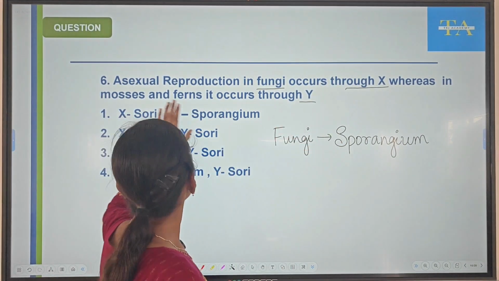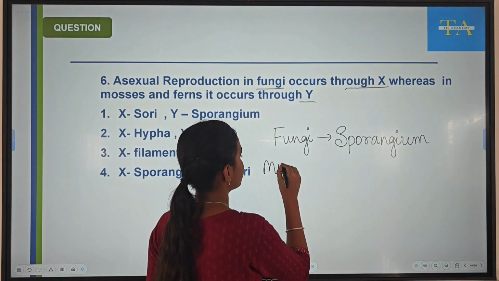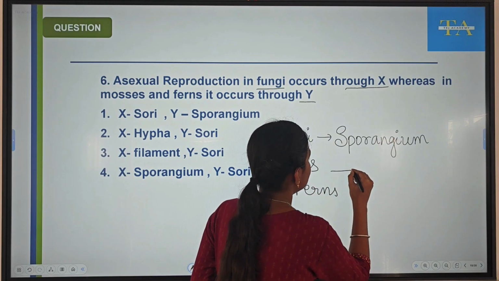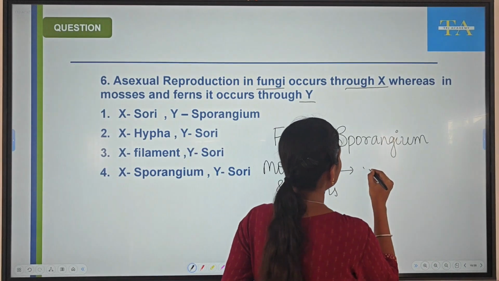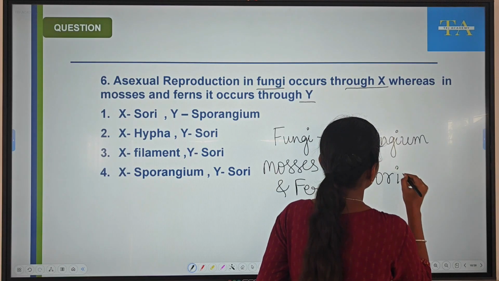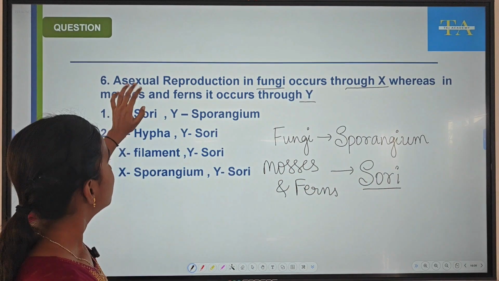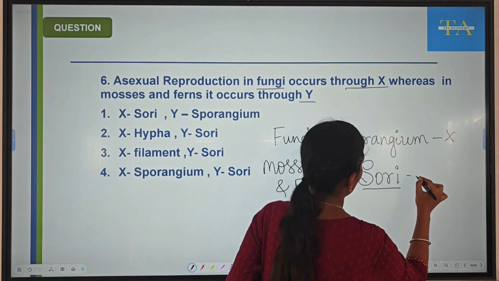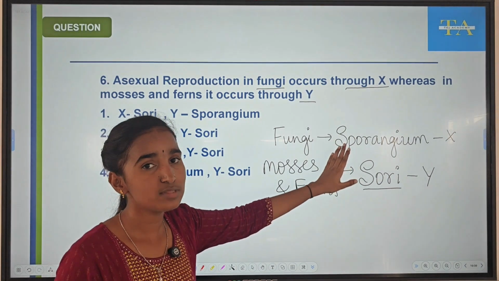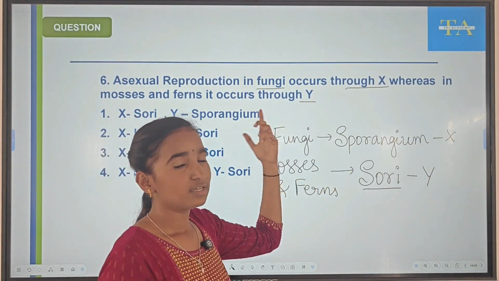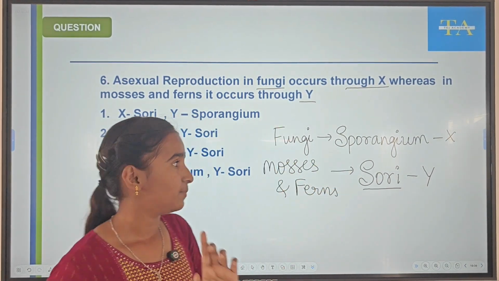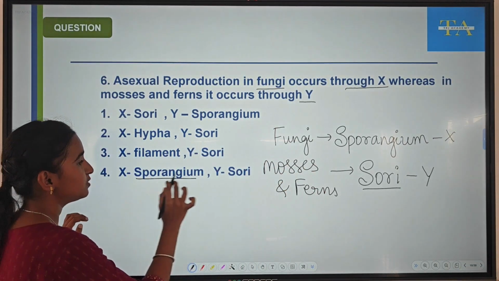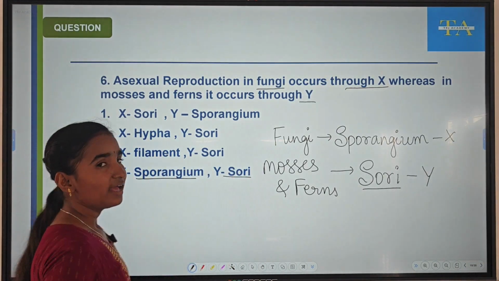In the same way, in mosses and ferns, this asexual reproduction will take place through a structure called sori. We'll see the correct option. So X is sporangium and Y is sori. These are the two structures through which these organisms will go asexual reproduction. So this is our right option.